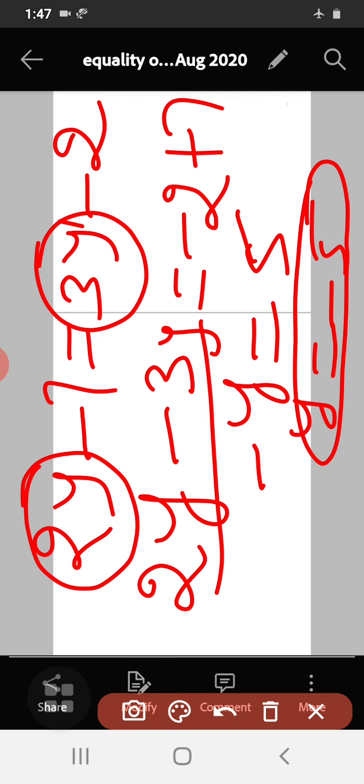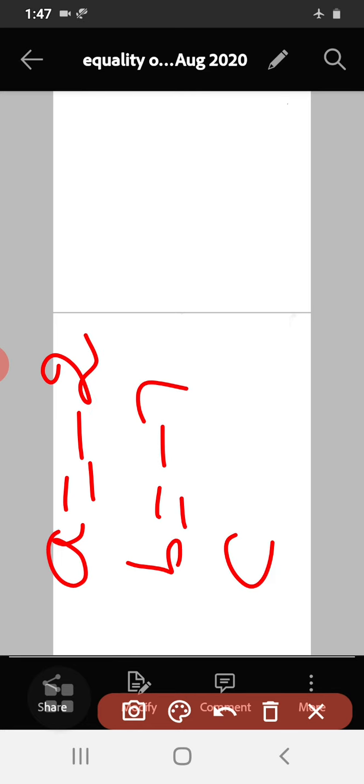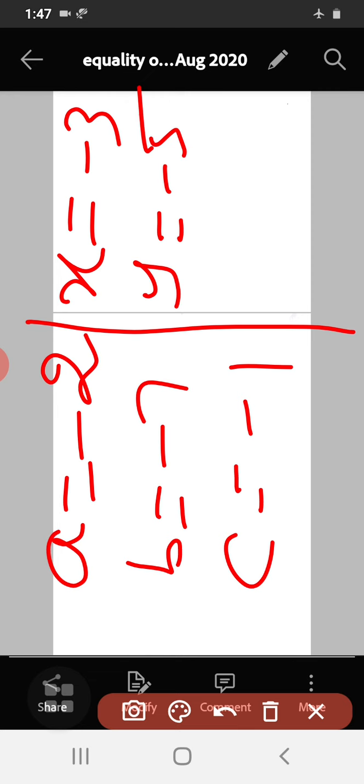Okay. So what are the values we got here? At the end we can write it as, see, the unknown, value of a is minus 2, value of b is minus 7, value of c is minus 1, and value of x is minus 3, value of y is minus 5, value of z is equal to 2. Okay, these are the values.